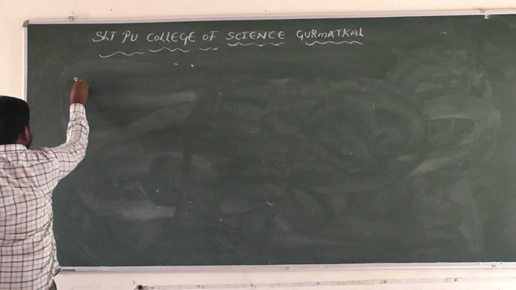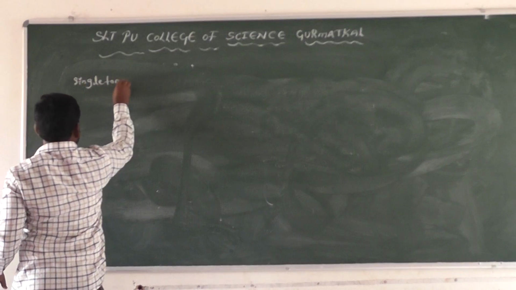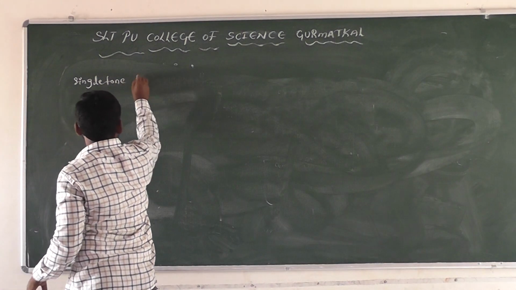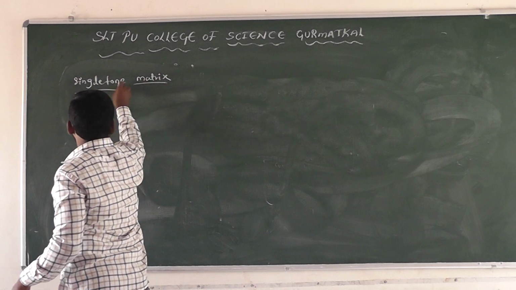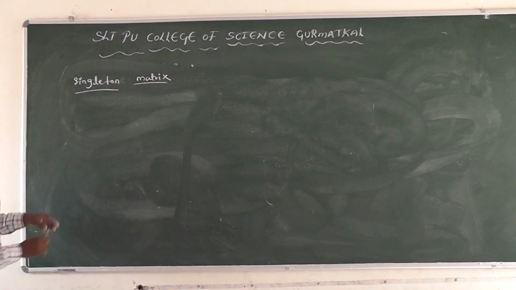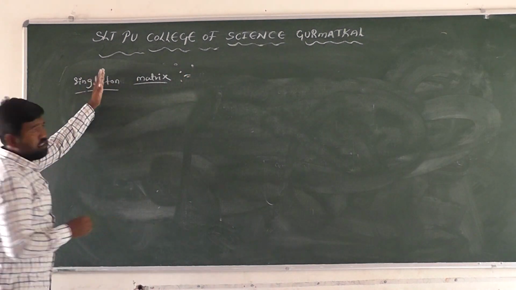Next one, singleton matrix. What is meant by singleton matrix? Single is nothing but 1.